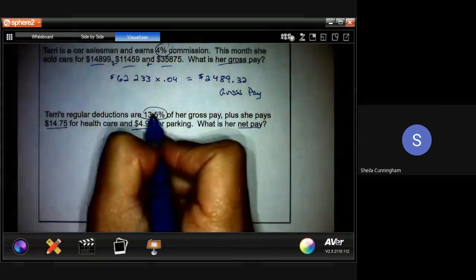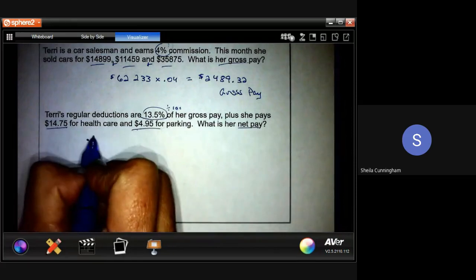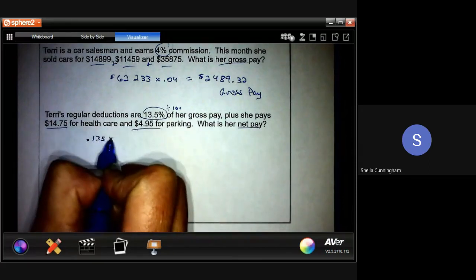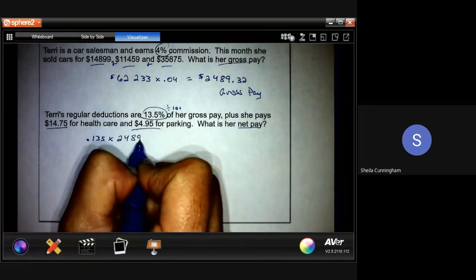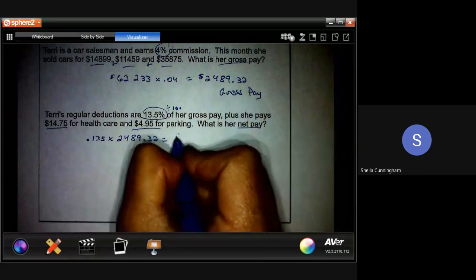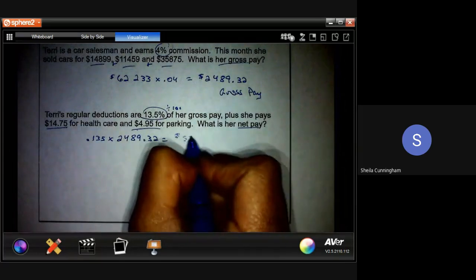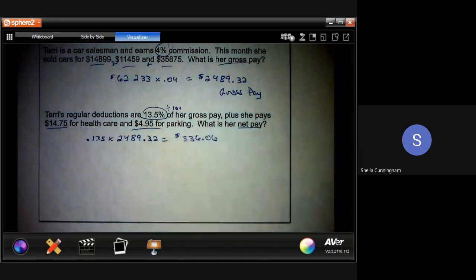So the 13.5%, you're dividing that again by 100, which works out to 0.135 times the gross pay. So $2,489.32. And we find out that that works out to $336.06.